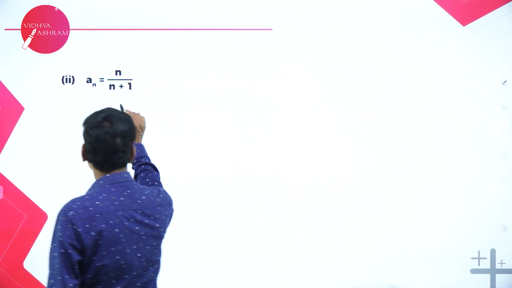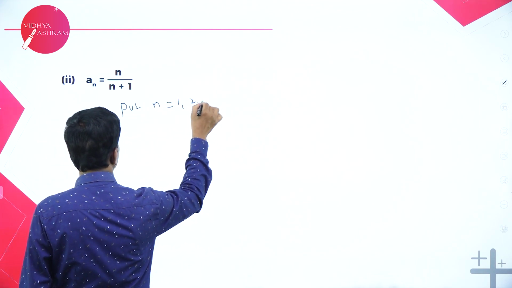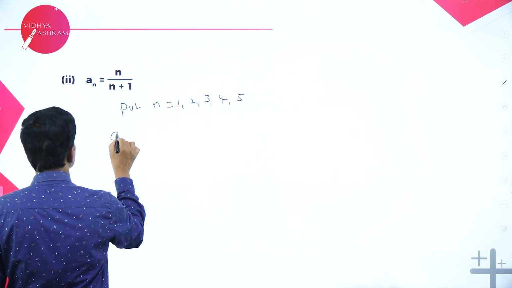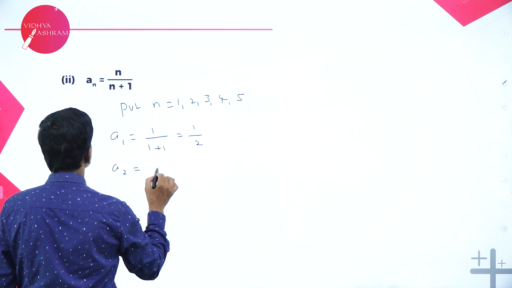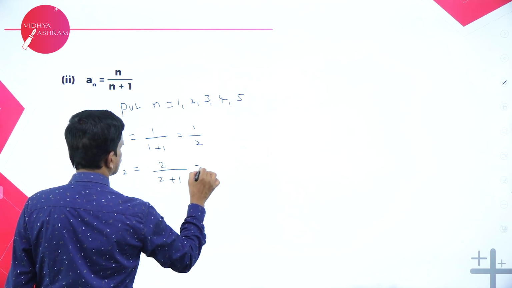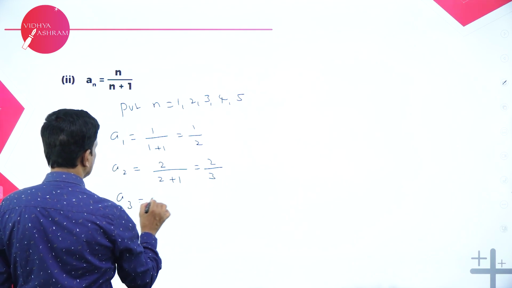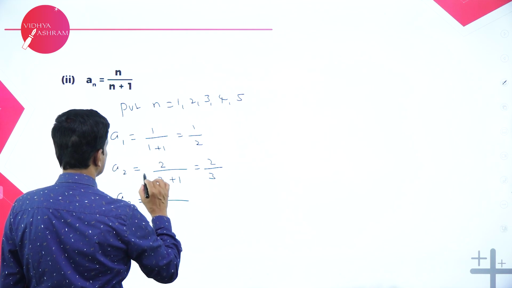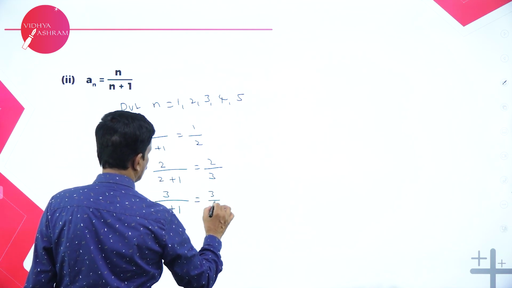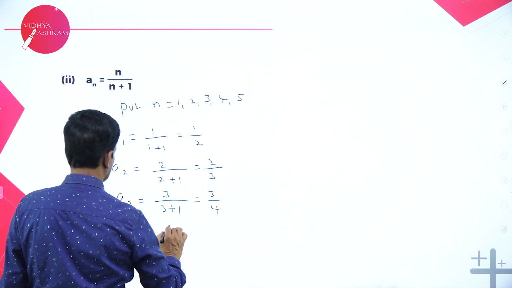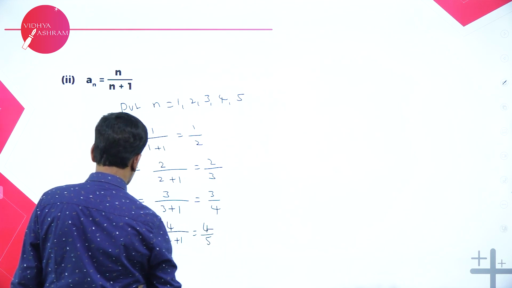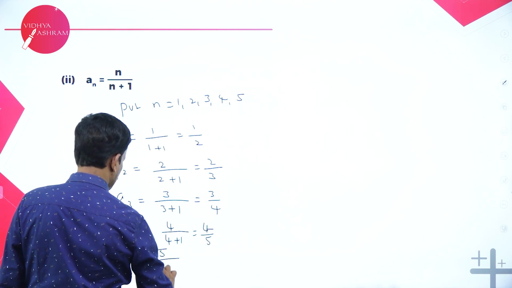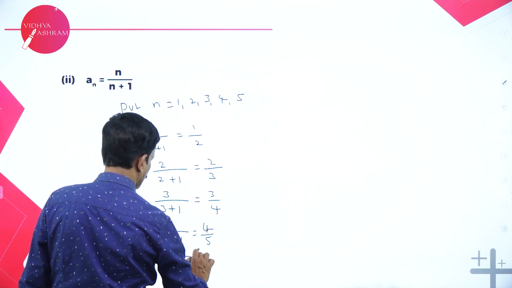Write 5 terms of an is equal to n by n plus 1. Same, put n is equal to 1, 2, 3, 4 and 5. So a1 is equal to 1 by 1 plus 1, that is 1 by 2. a2 is equal to 2 by 2 plus 1, that is 2 by 3. a3 is equal to 3 by 3 plus 1, that is 3 by 4. We put n is equal to 4. So 4 divided by 4 plus 1, that is 4 by 5. Put n is equal to 5. 5 by 5 plus 1, that is 5 divided by 6.